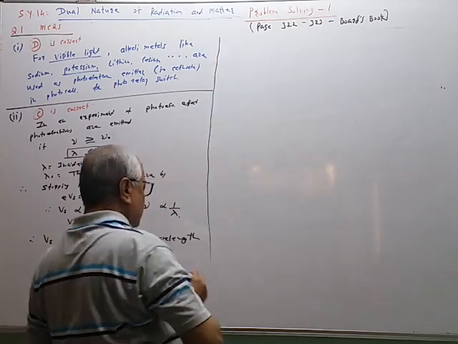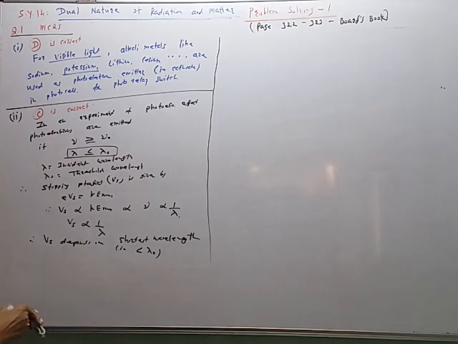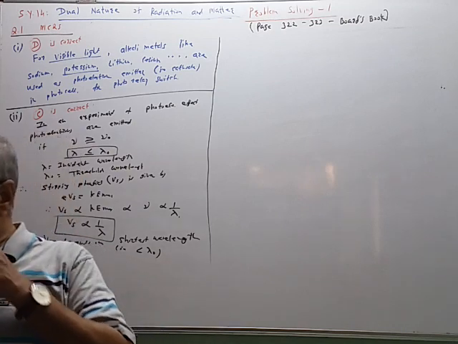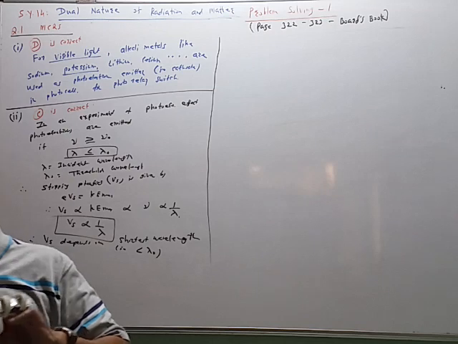So this is the second answer. Stopping potential is inversely proportional to lambda. Smaller the wavelength, larger will be the stopping potential.